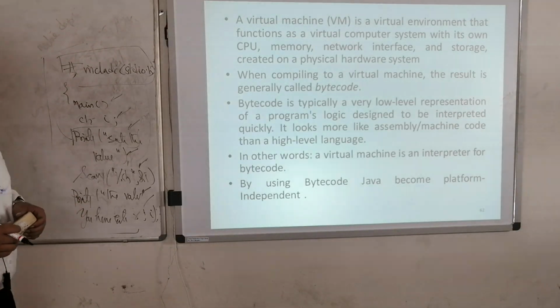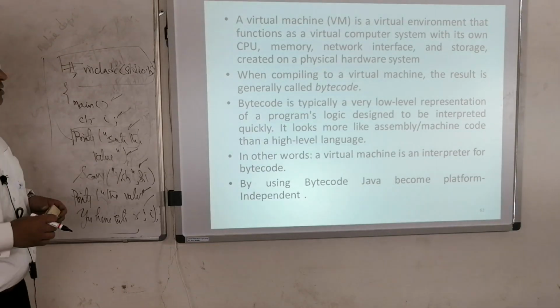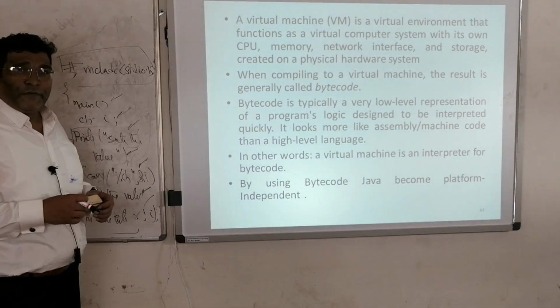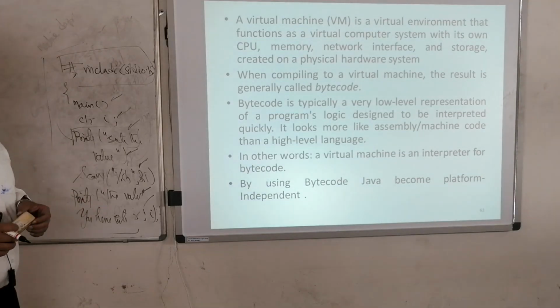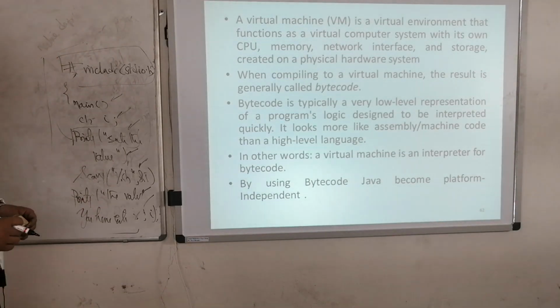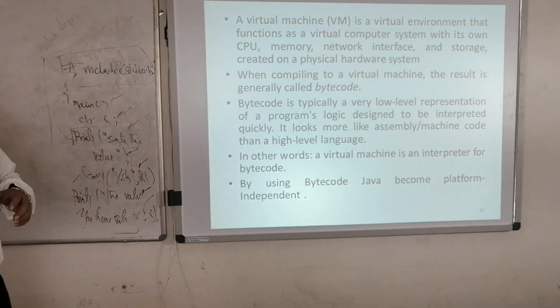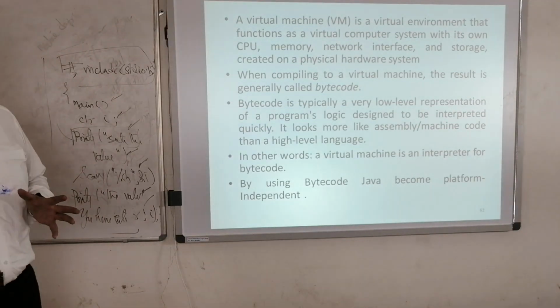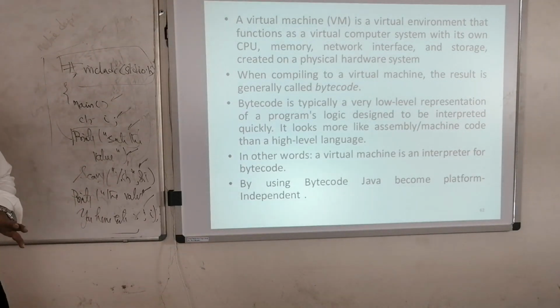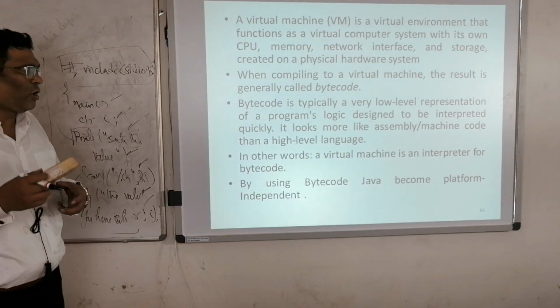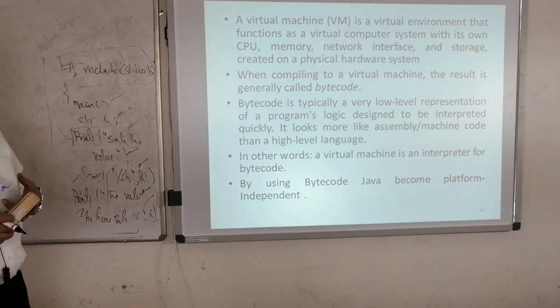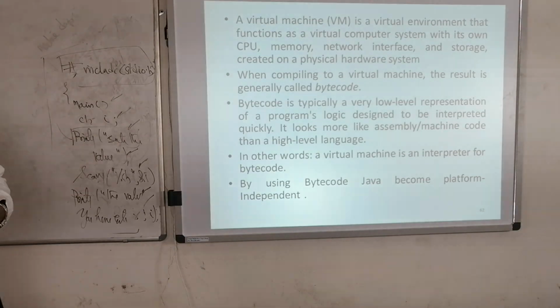A virtual machine is an environment that functions as a virtual computer which has its own CPU, its own memory, its own network interface, and storage on a physical hardware system. So it's just like a CPU on one more CPU, with its own environment and all the requirements the CPU has.